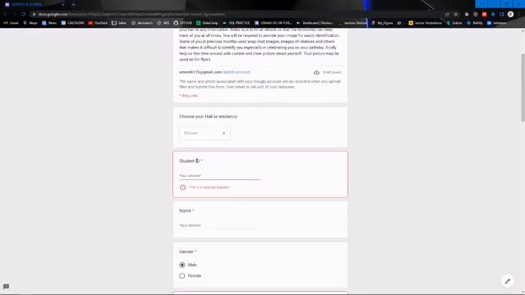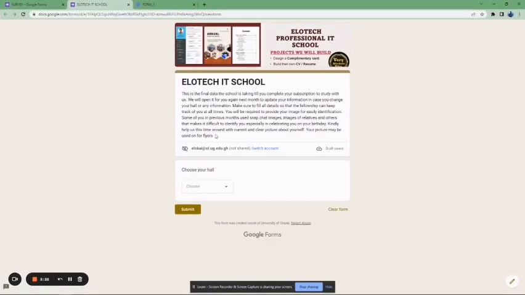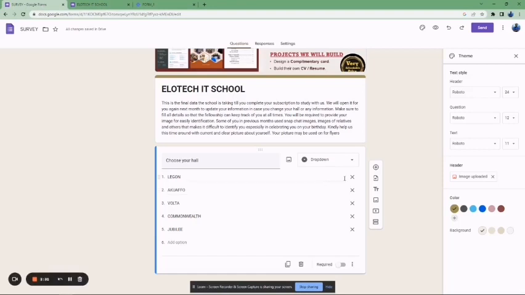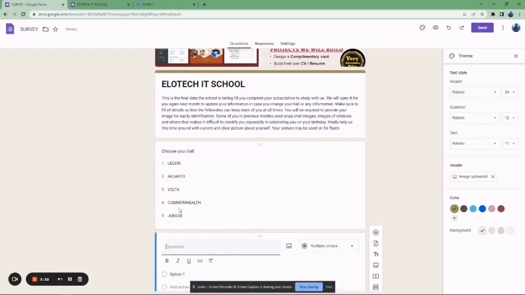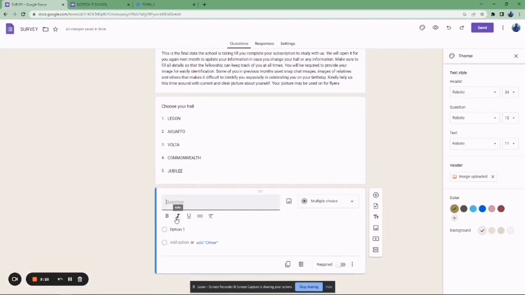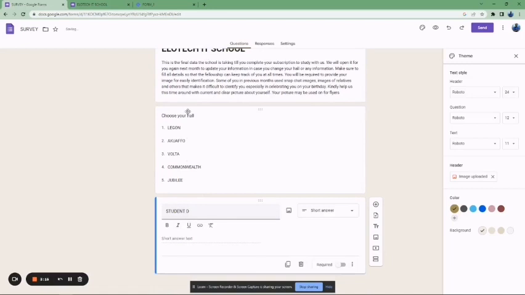Now the next question is what? Student ID. If you want to add another question, we use this plus sign that's called add question. So the plus sign is what we use to add another question. So we are going to write student ID. Let me use capital letters throughout. That is my own preference from here.